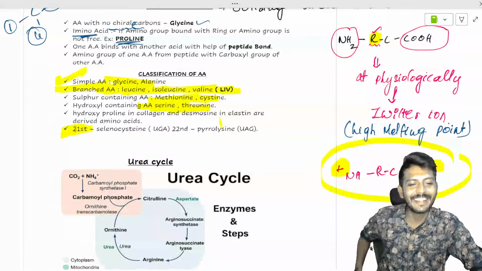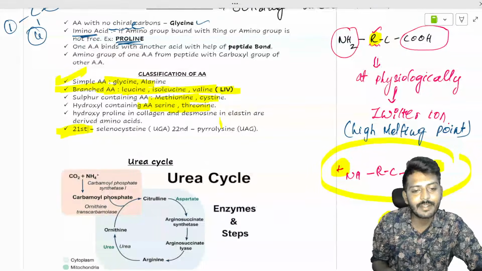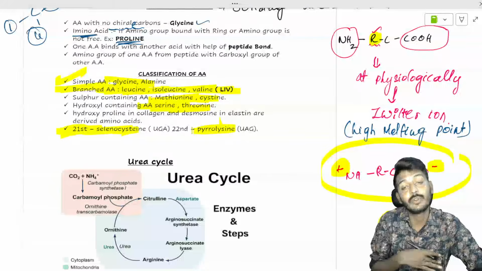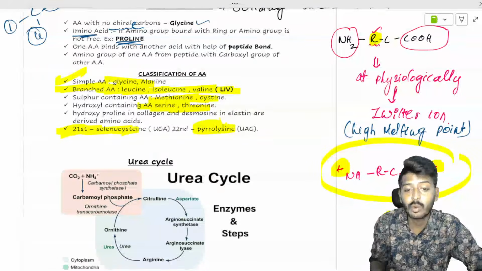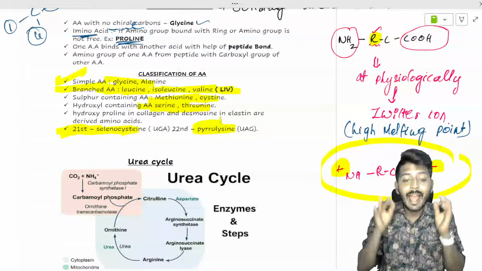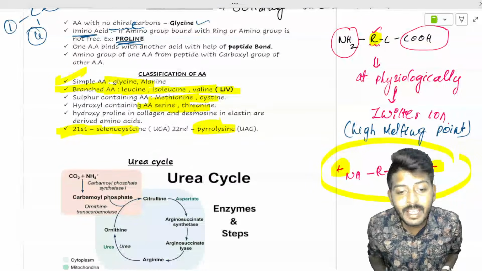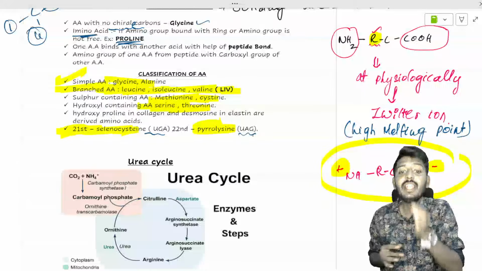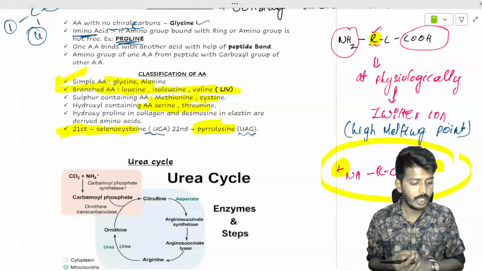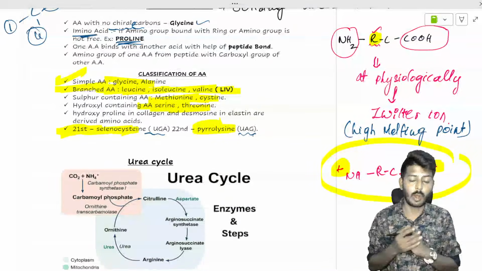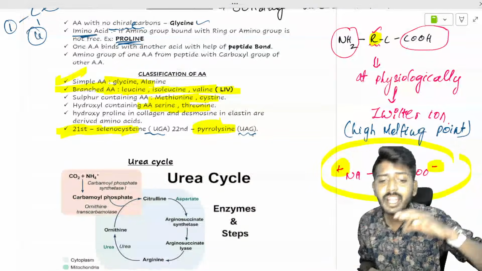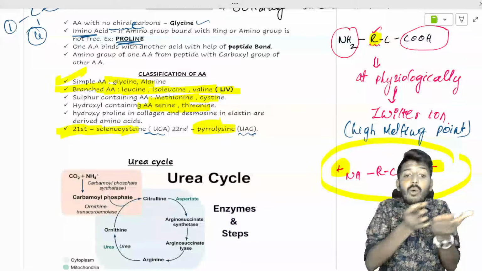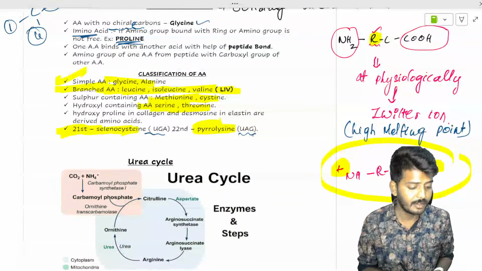Okay, now listen to me very carefully. The 21st amino acid, which was found later, is selenocysteine, and the 22nd amino acid, which was found even later, is pyrrolysine. अब ये दोनों को याद रखना पड़ेगा. अब ध्यान से सुनो, ट्रैप तो यहीं पर है भैया. Okay, UGA and UAG are what? Stop codons. If UGA and UAG are stop codons, then how are they coding for these amino acids?